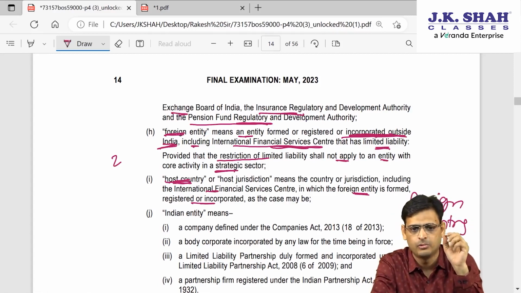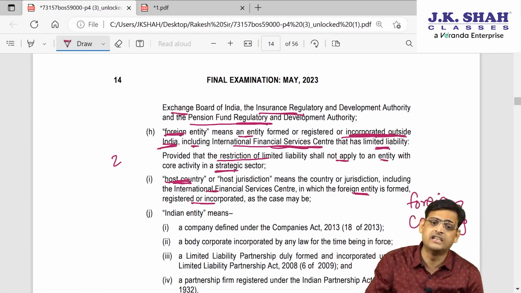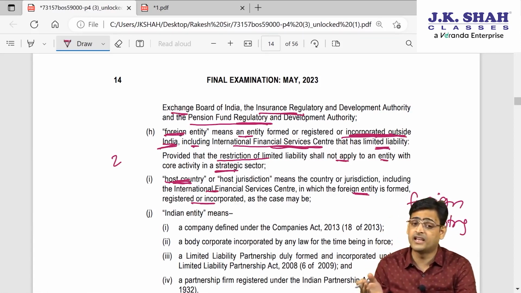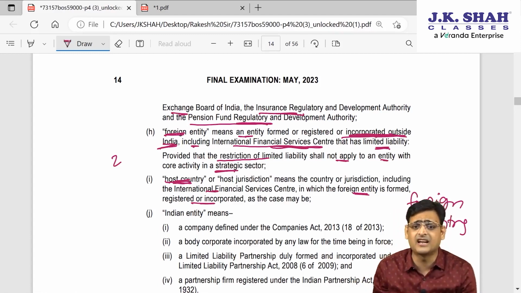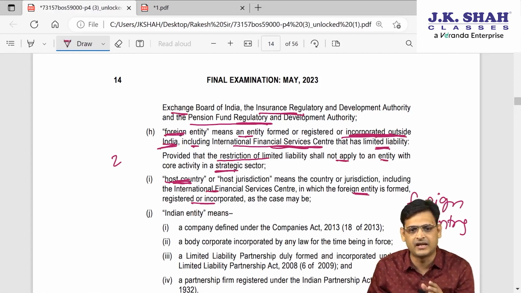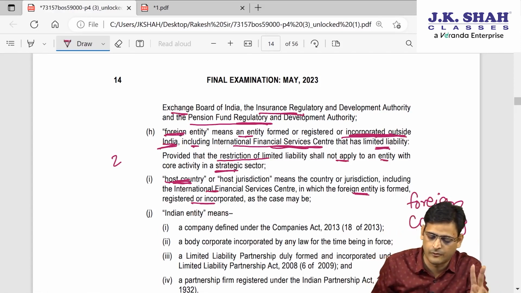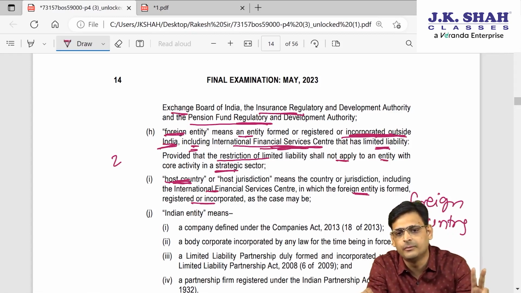One very important point I will tell you: you must be knowing about IFSC, International Financial Service Center, and that despite being in India, it is still treated as if it is outside India. So wherever they talk about a foreign entity, they are talking about something registered outside India. But IFSC, despite the fact that it is registered in India, is still treated as a part of outside India, and that's why whatever investment you make in IFSC is treated as outside India. So even IFSC is treated as a foreign entity. So a foreign entity is two things. First, an entity which is registered outside India. Second, IFSC.